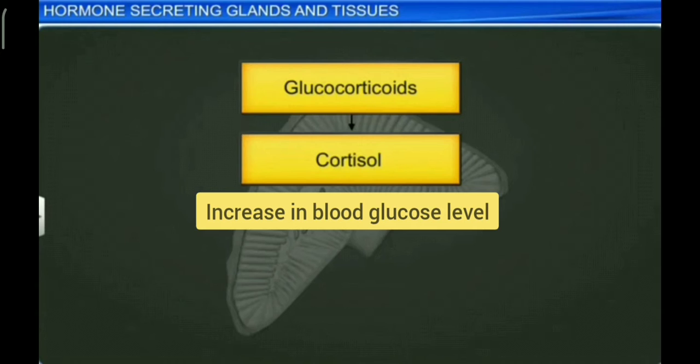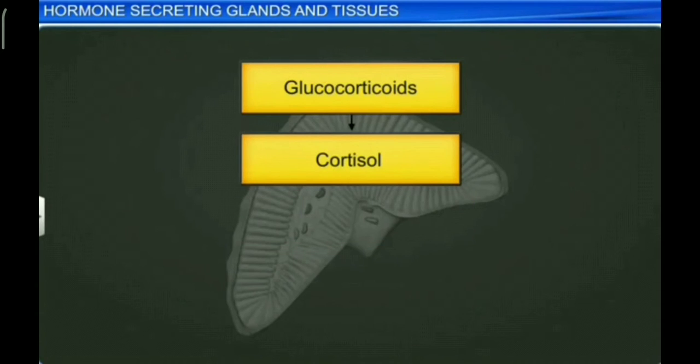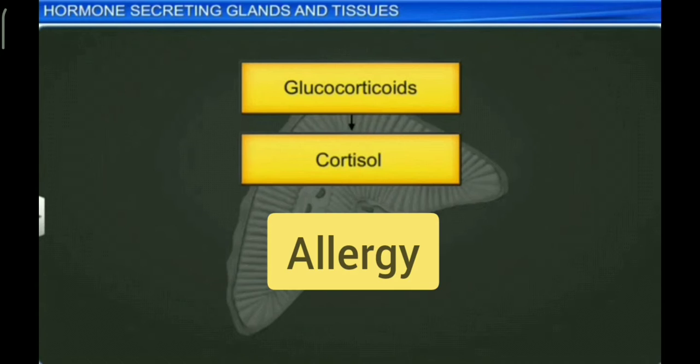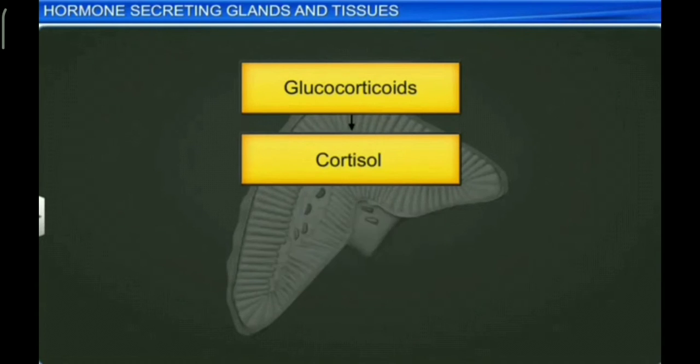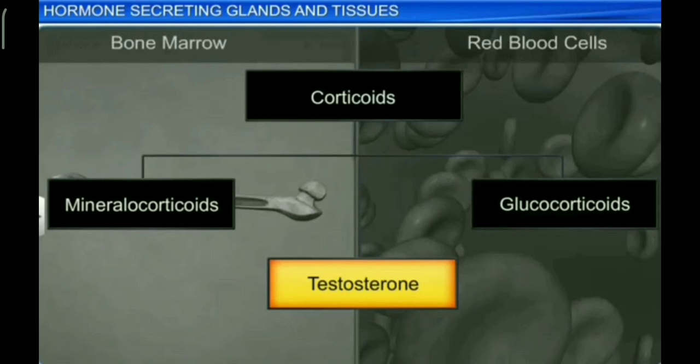It is also immunosuppressive. It suppresses synthesis of antibodies, so it is used in treatment of allergy. It prepares animals to face emergencies in nature. The inner layer is responsible for production of sex corticoids or gonadocorticoids, that is nothing but testosterone.